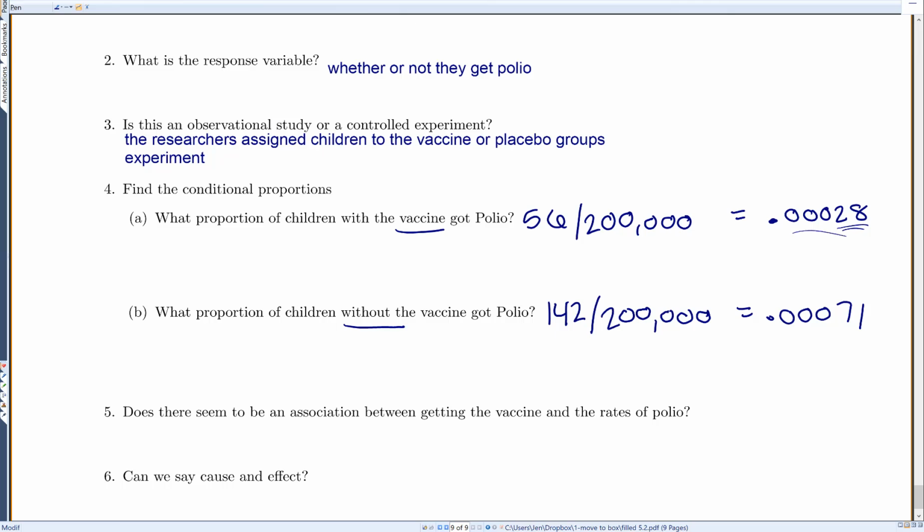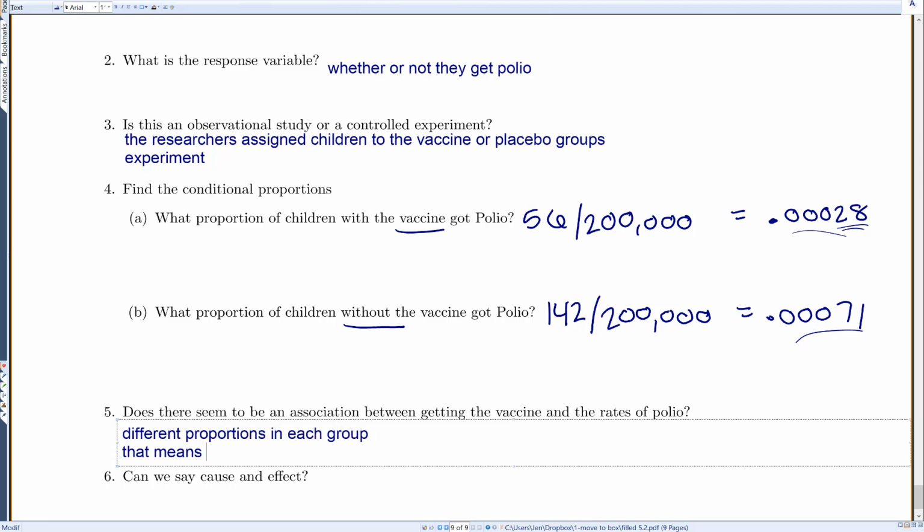But now looking at these two proportions, if we look at the proportion for each group, those are different proportions. So when we have different proportions in each group, that means there is an association between getting the vaccine and getting polio. Now we can only say cause and effect if it's a well-designed experiment. Okay. But just looking at the numbers, we can say there's definitely an association.